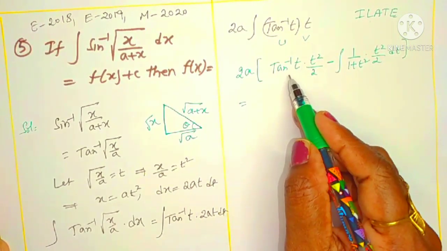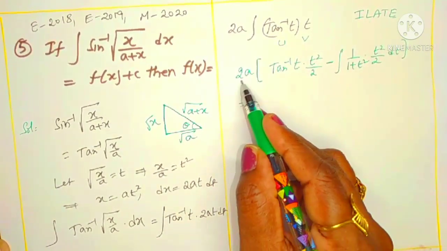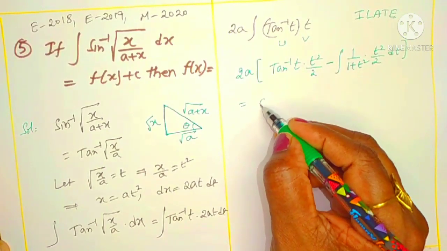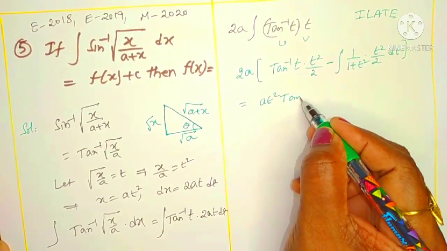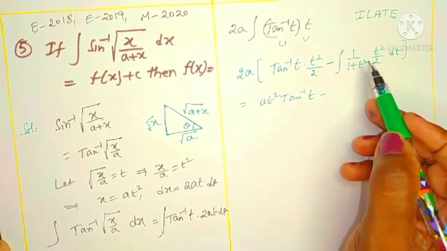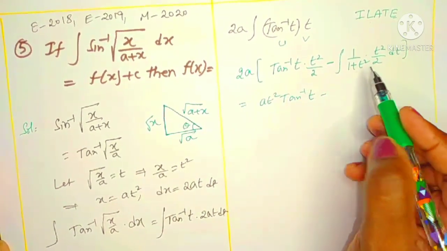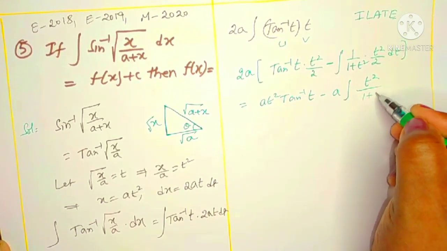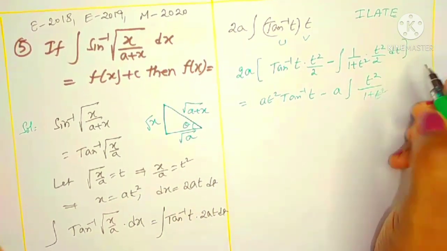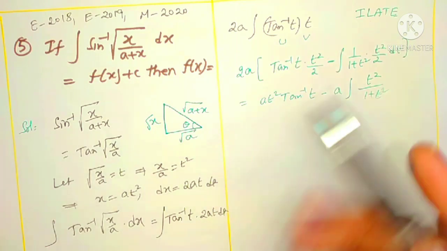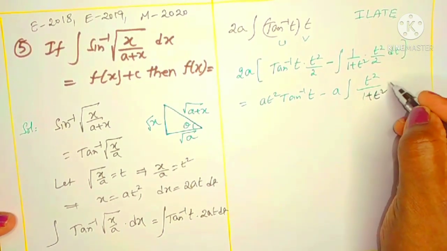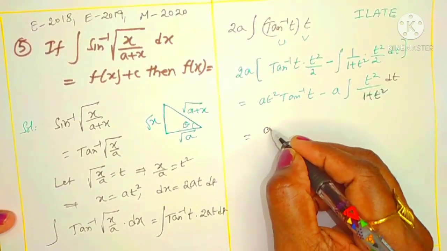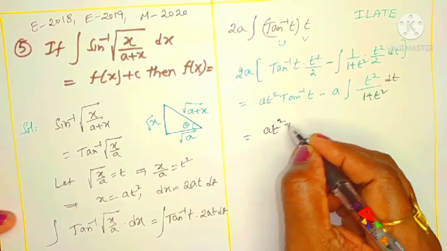And we can multiply these two terms with the 2a. 2a into 2, the 2 cancels here, a t square into tan inverse t, we can take it as first function. Minus, 1 2 gets cancelled here and there. What is left over? A into integral of t square by 1 plus t square, this function. T square by 1 plus t square, right? dt.